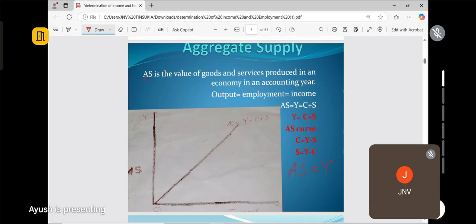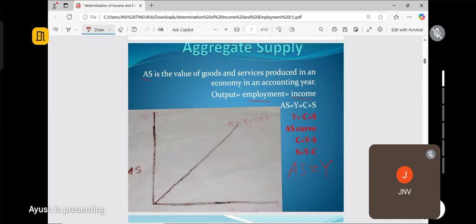So when there will be production or supply, there will be income generation. There will be employment generation. Employment will generate income. That's why, where there will be production or supply, there will be value addition, isn't it? Value addition of goods and services. So that will help in the generation of income.